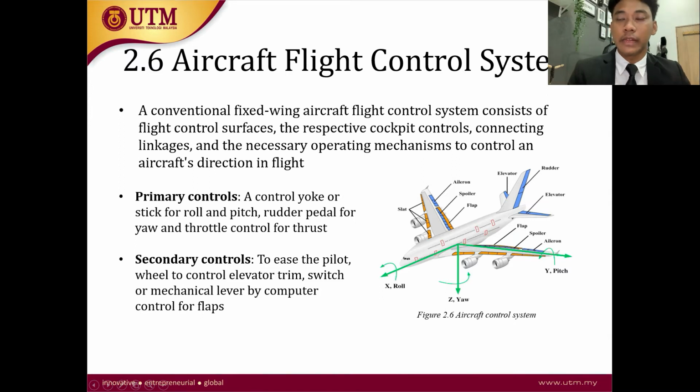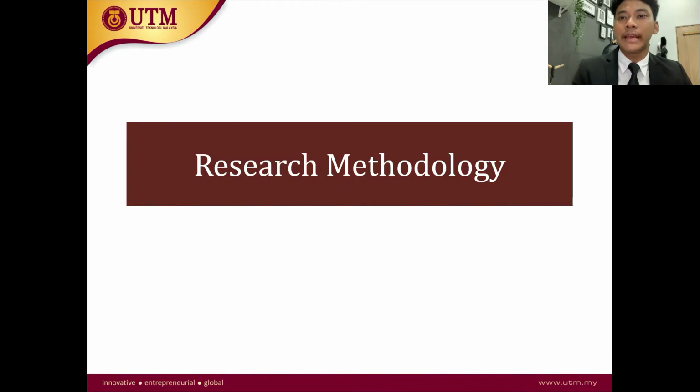It is about the aircraft flight control system, which is actually divided into two types of control: the first one is primary controls and the second one is secondary controls. Alright, next we move to the research methodology.